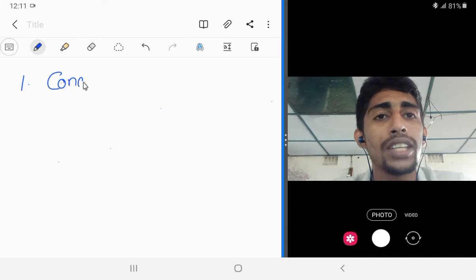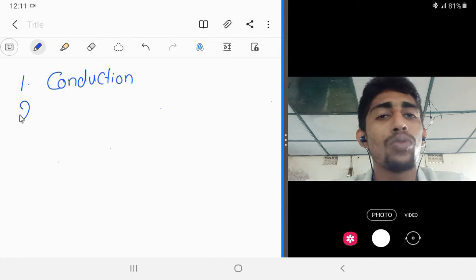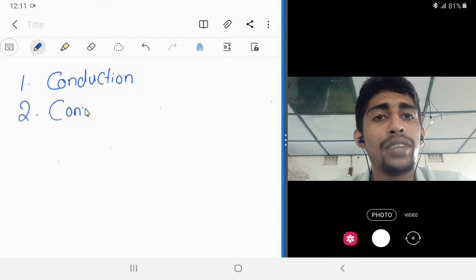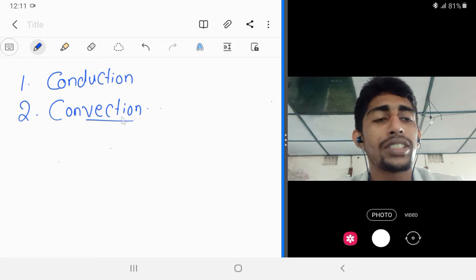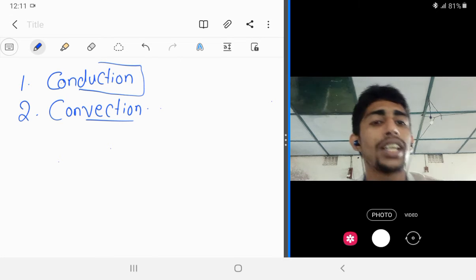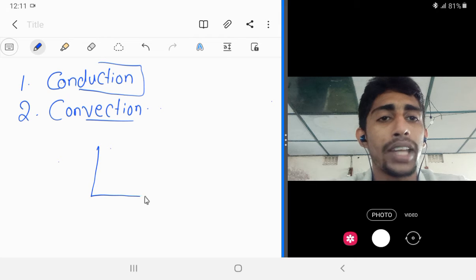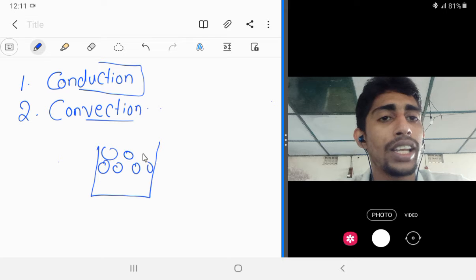First one is conduction. Second one is convection. So first we have to discuss conduction. Conduction means, suppose you are taking a matter and you are applying heat energy to this object.